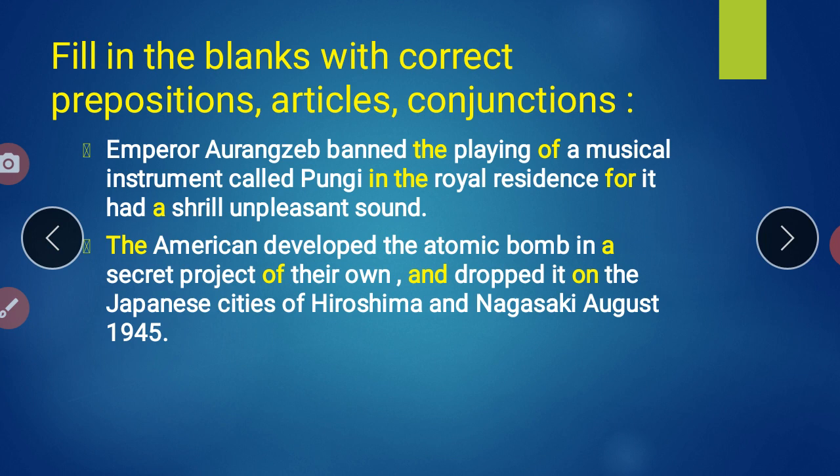Shrill, see, I did not use the here. It had a the shrill unpleasant, no. Shrill is an abstract noun. That's why I have to use a here. Right? A shrill, unpleasant sound.